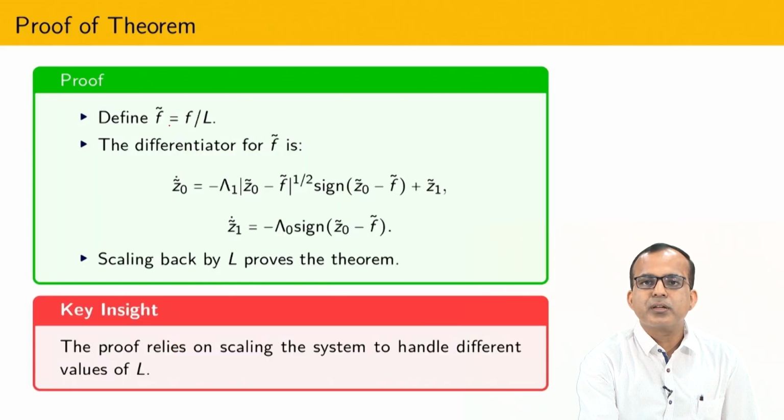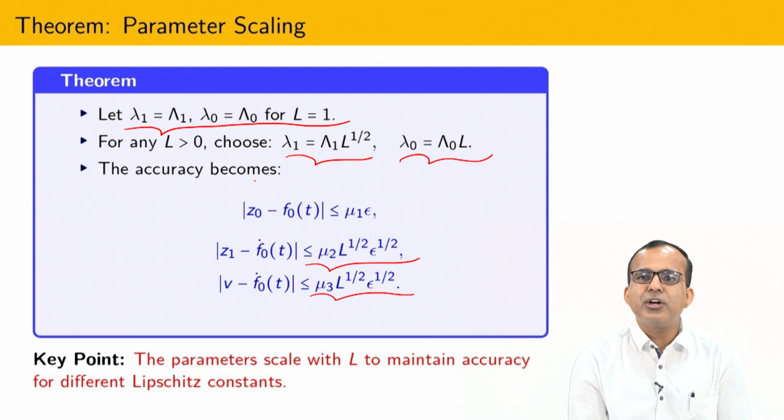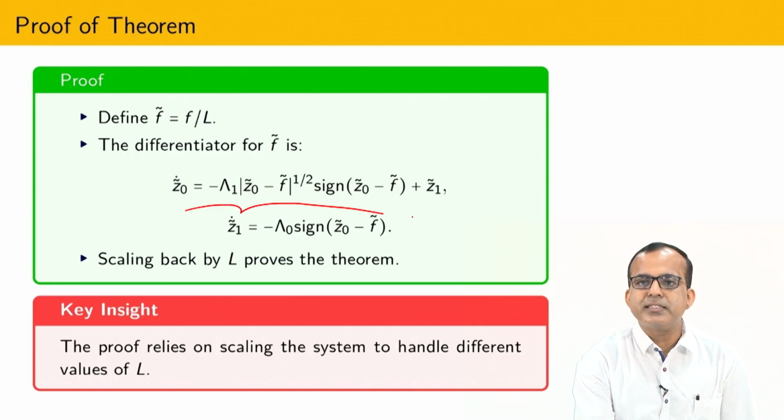And again the proof is not very difficult. Suppose you have some signal f, you can divide that by L, initially L equal to 1. For that I have designed 2 gains, because 2 gains are required for the convergence of the differentiator. Now I am going to scale it, and after scaling it is possible to show that again I have a homogeneous differential equation.